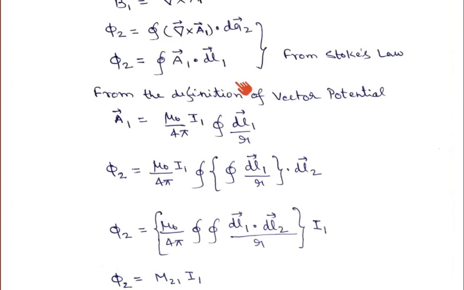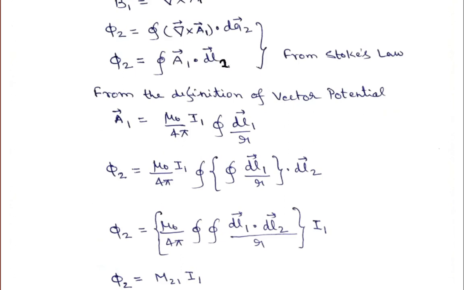Sorry, I think here there should be dl2. I made a mistake. Because we are converting this displacement, this area vector of the second loop, this should be dl2. Okay, so this is dl2.